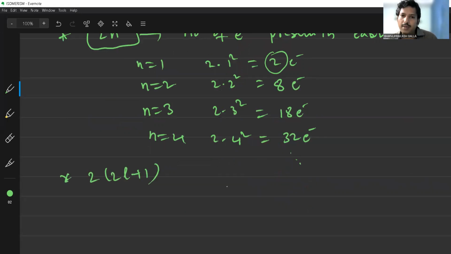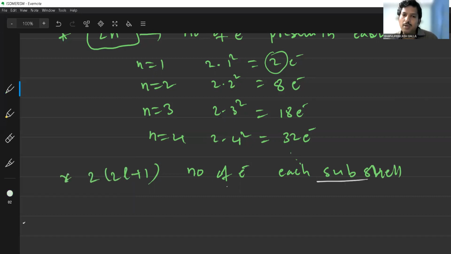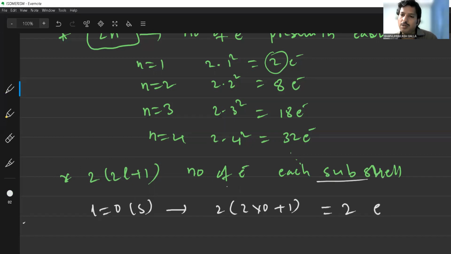So what is the 2 into 2l plus 1? That is the number of electrons accumulated in each subshell. How many electrons are present in each subshell? That is 2 into 2l plus 1 electrons. For example, l is equal to 0, that is the s subshell. How many electrons does it have? 2 into 0 plus 1, which is 1, 1 into 2, that is 2. The s subshell accumulates only 2 electrons. The s subshell contains 2 electrons.